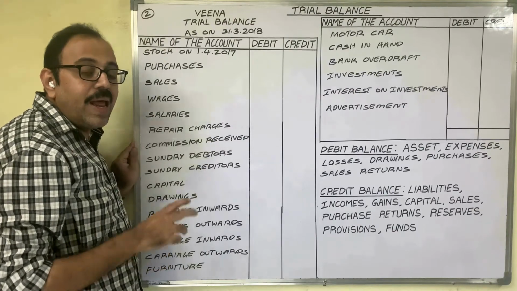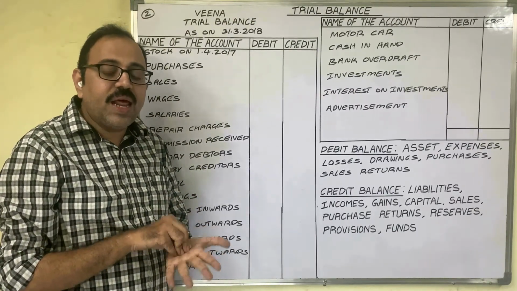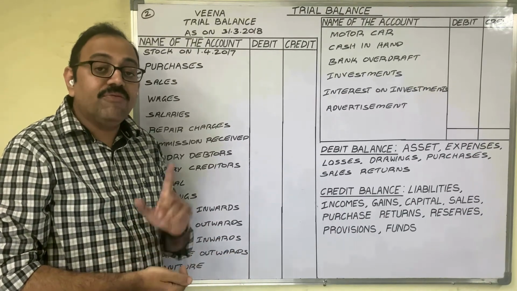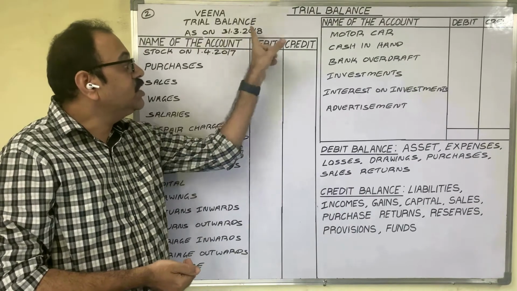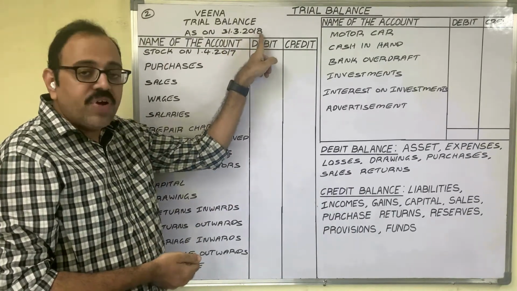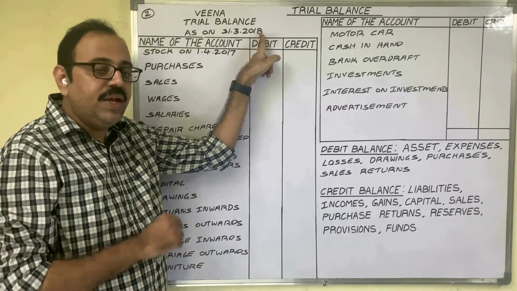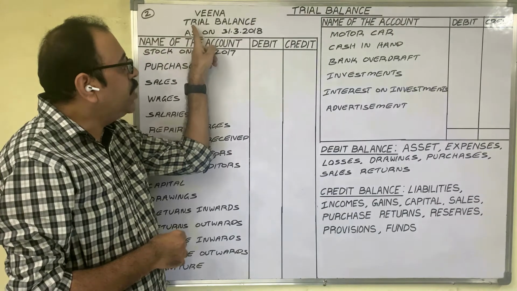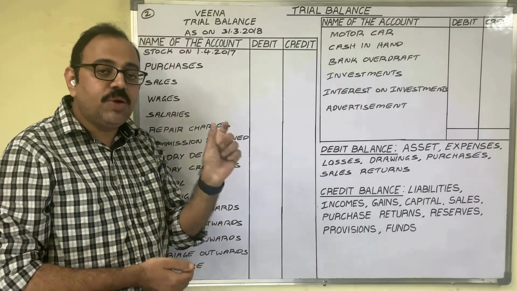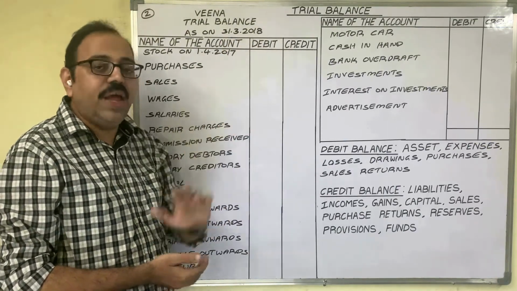Means what? A trial balance is prepared on a particular date. Generally, a trial balance is prepared at the end of the year. So we should not write "for the year ended 31st March 2018". This is the last date of the current year. If this is the last date of the current year, the starting date is 1st April 2017. So the current year is 1st April 2017 to 31st March 2018.